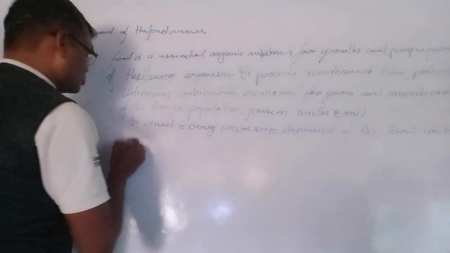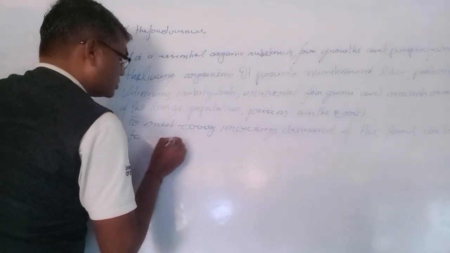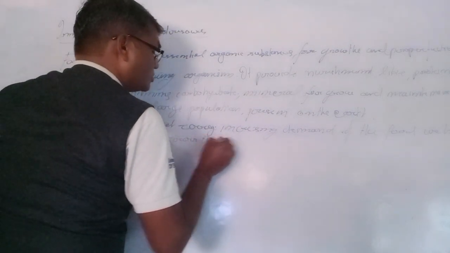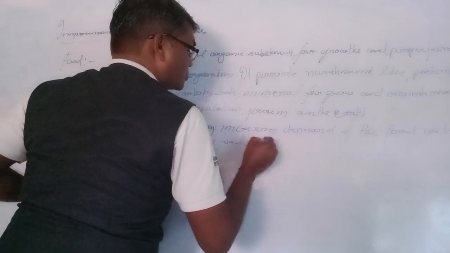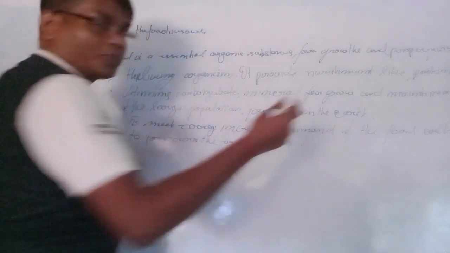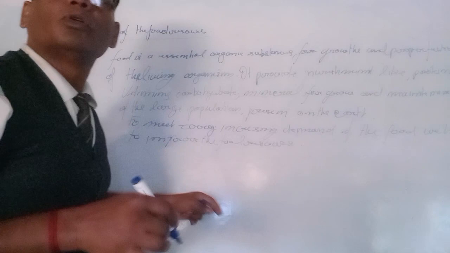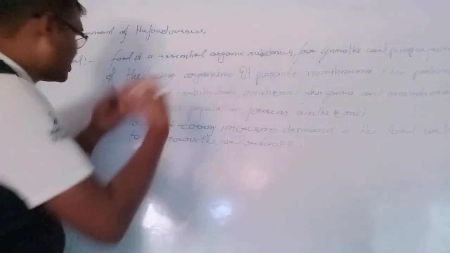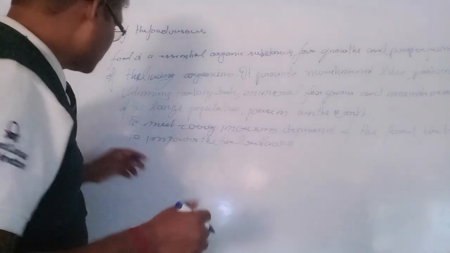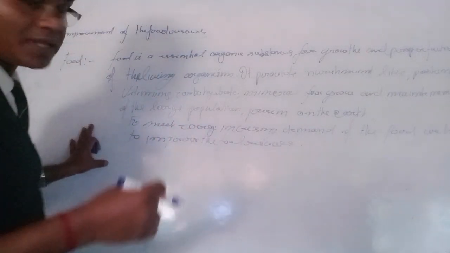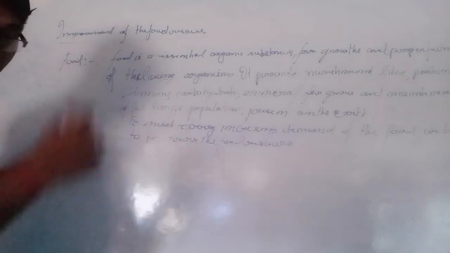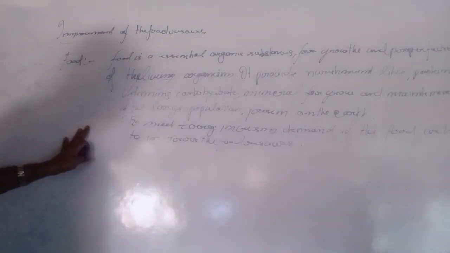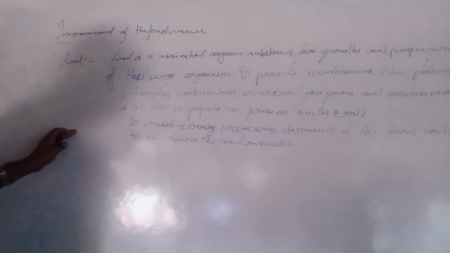The demand of food will increase, so we have to improve the food resources. If the improvement of food resources is not done, we will not fulfill the requirements of living beings, animals and also plants.